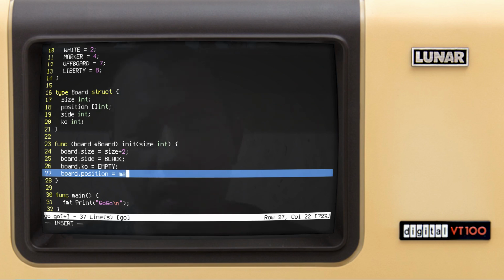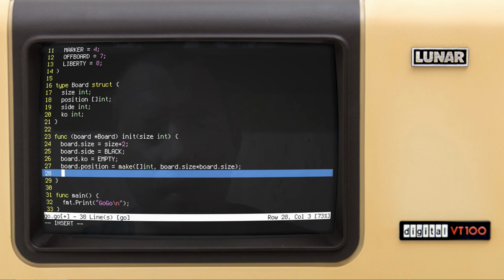And we have board position equals, so since we don't know the size of the board up front, we want to dynamically allocate memory for it. So I can use the make function here. This would be a slice of integers, and it would be the size of board.size multiplied by board.size. So if it's 9 by 9, 9 plus 2 would be 11, 11 by 11. And that would be the size of the board, right? Once we have created the position, so we've allocated memory for it, it's already initialized with zeros, but we also need to initialize the off-board squares for the board.